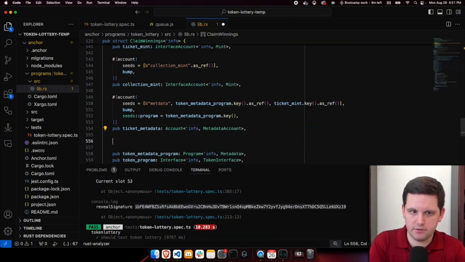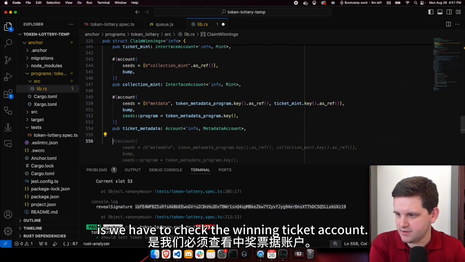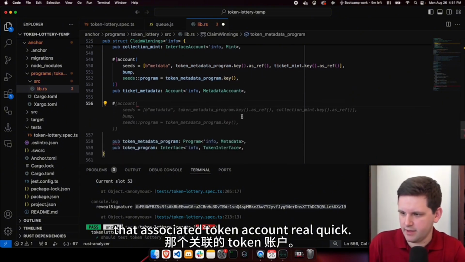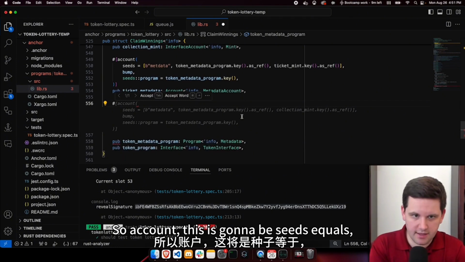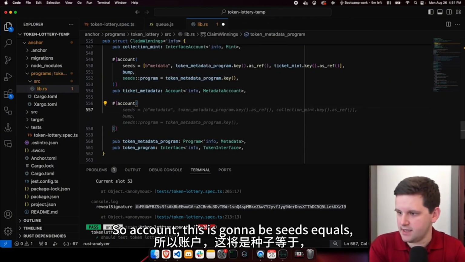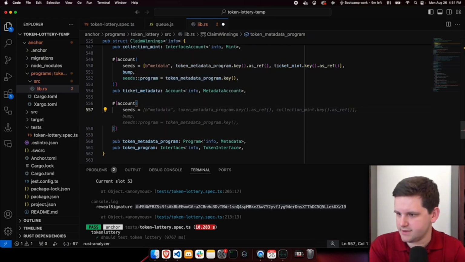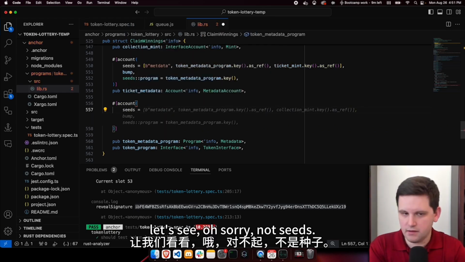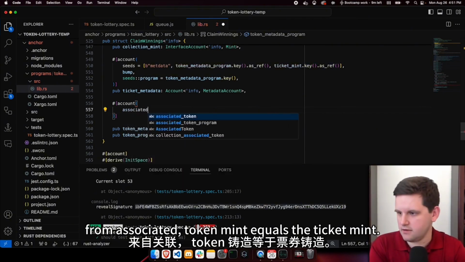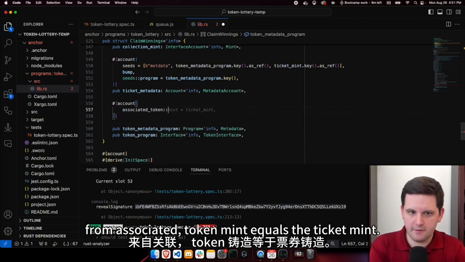There we go. And then the next one that we have to do is check the winning ticket account. So we need to go check that associated token account real quick. So let's go grab that. So account. Oh, sorry, not seeds. We can just use the special things from associated token.